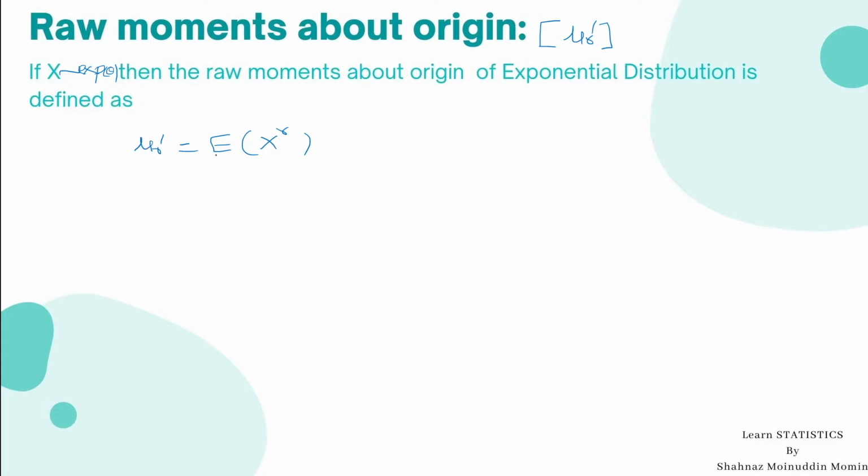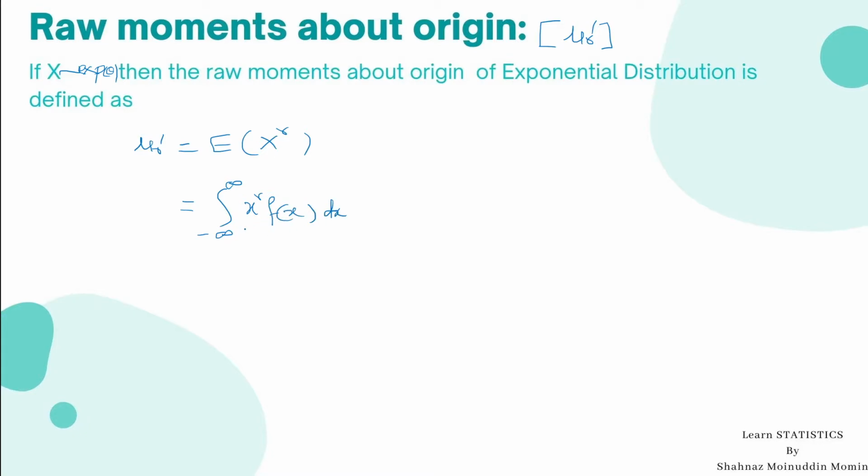Mu r dash equals the expected value of x raised to r, which is calculated as the integration from minus infinity to infinity of x raised to r f of x dx.